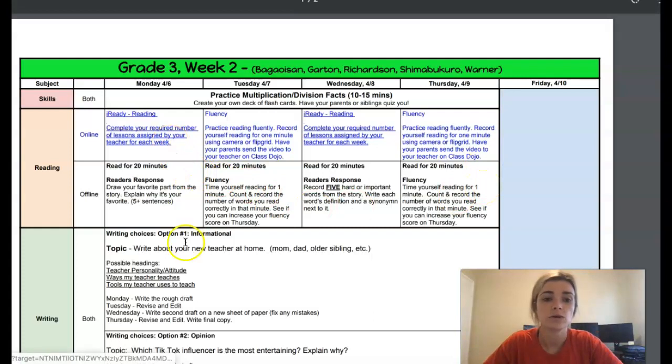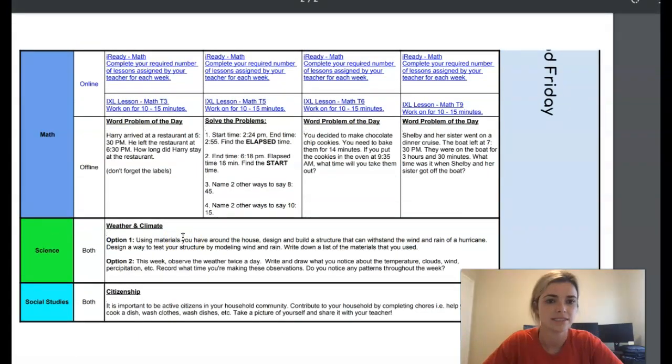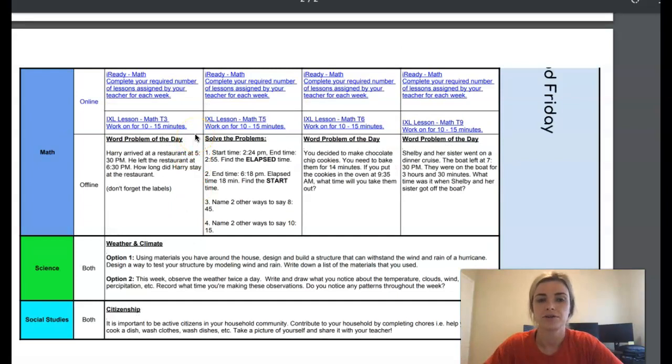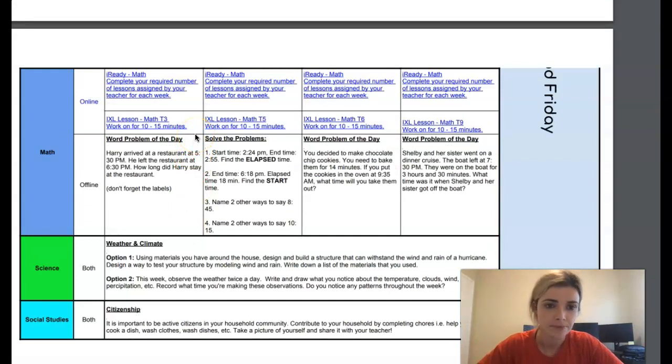So that is for your math. You're doing an iReady or your iExcel T3. And again, your word problems and everything this week with math is time related.